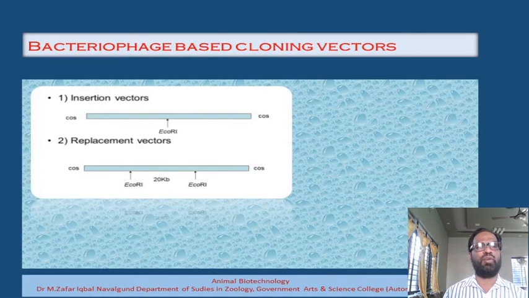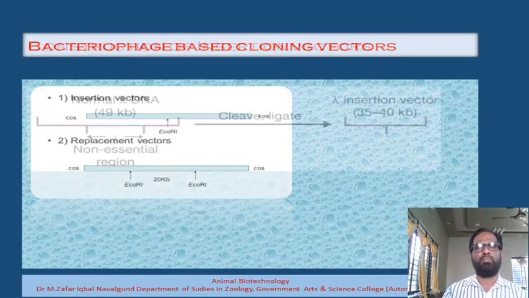After that, this Bacteriophage lambda is completely available to us for the development of a cloning vector. After this, there are two different possibilities. One is the construction of the insertion vector, and the second is the construction of a second type of vector, which we call a replacement vector. These are the two different types of vectors which can be constructed from the bacteriophage lambda.